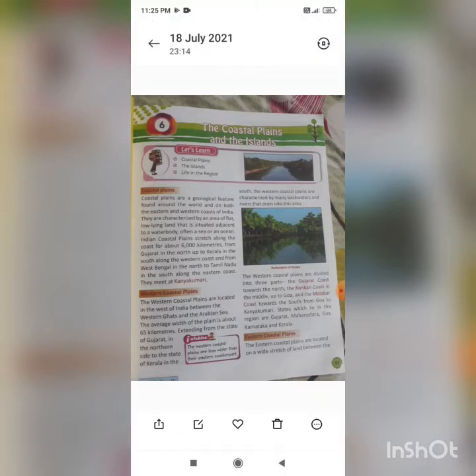Now they are characterized by an area of flat low lying land that is situated around or adjacent to a water body. Children, these coastal plain areas are low lying flat areas situated adjacent, means near, to a water body. So this water body can be a sea or it can be an ocean. All those areas are known as coastal plains.